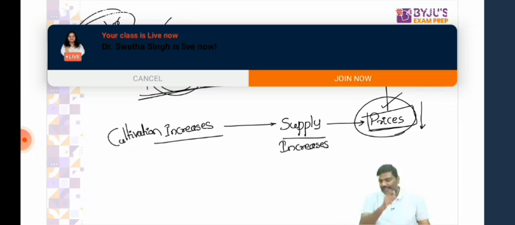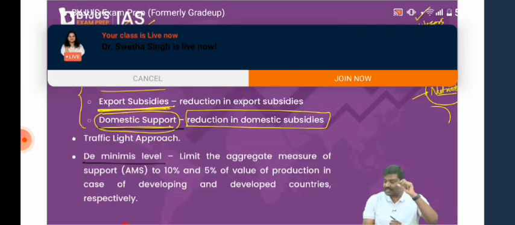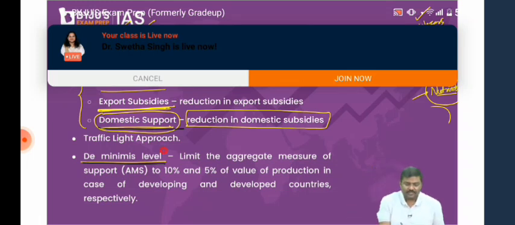You tell me, if these kinds of subsidies are going to distort the market, should we not control these subsidies? Should we not put limitations on subsidies like this? That is where I will introduce the concept of de minimis level. There is a concept under the Agreement on Agriculture called the de minimis level. What is this de minimis level? Some of the books will also write it as a limit.